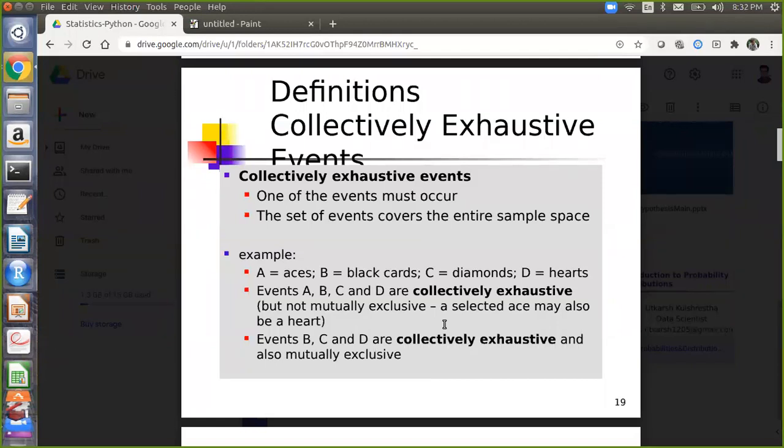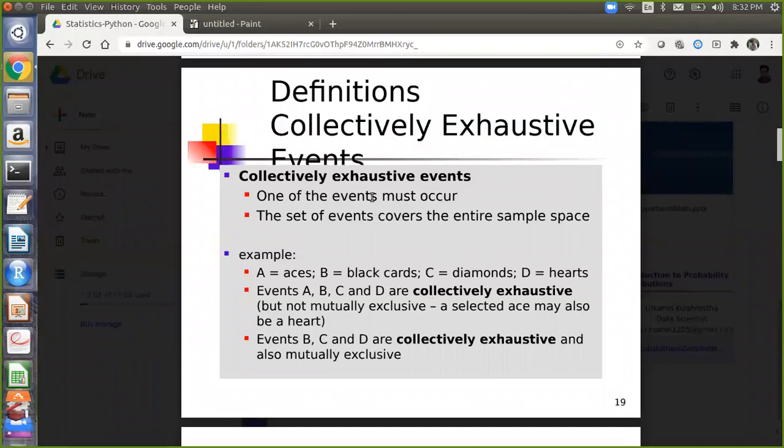B is black cards, so the remaining 26 are covered. Now it can be a diamond, so the 13 cards of diamonds are covered. Or it can be a red heart, so now my entire A, B, C, D has been covered. So whenever I withdraw a single card, at least one of these events will definitely occur. Agree or not? Yes, collectively exhaustive. Correct.